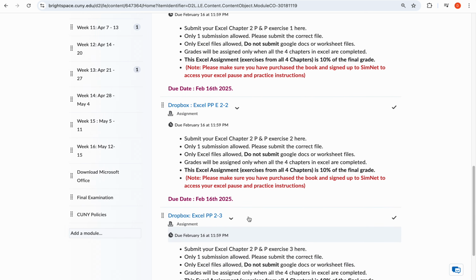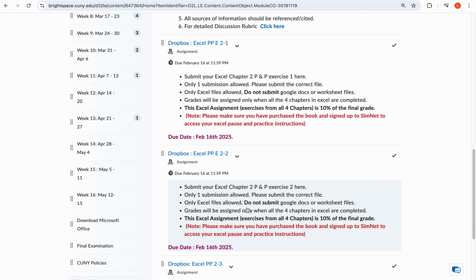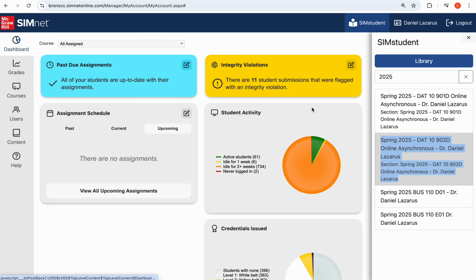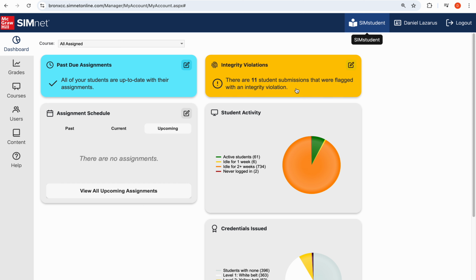Some students are trying to borrow other students' Excel files and submit them. Please understand, SIMNet catches all of them. For example, I already have 11 students who have been reported for integrity violation, meaning if you copy somebody else's exercise and submit it here, SIMNet will catch it when I grade it.